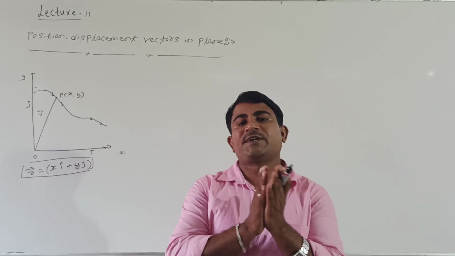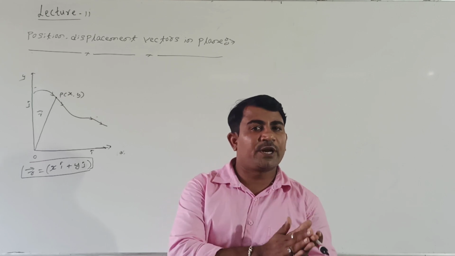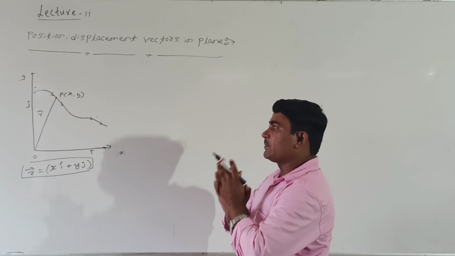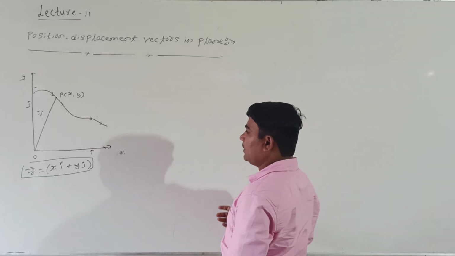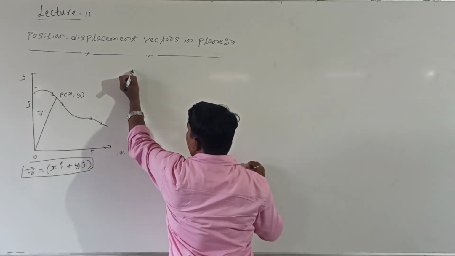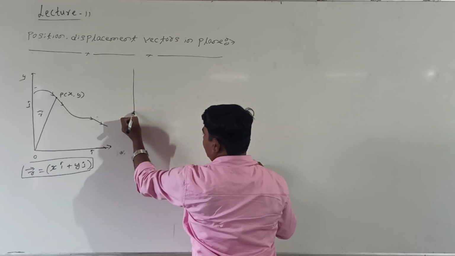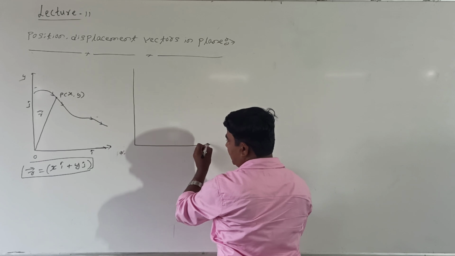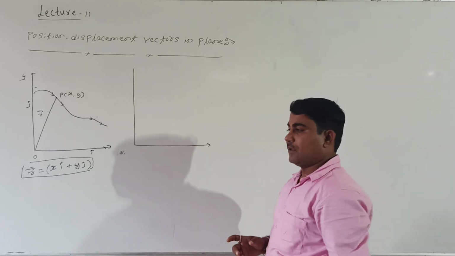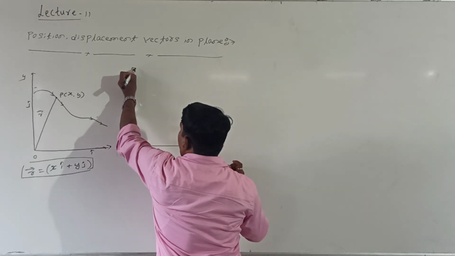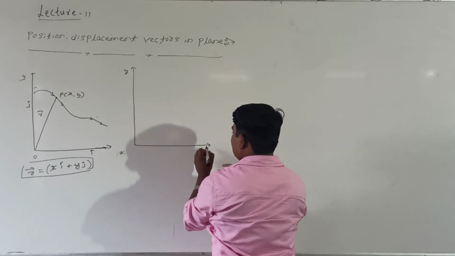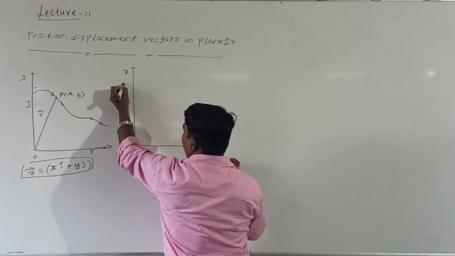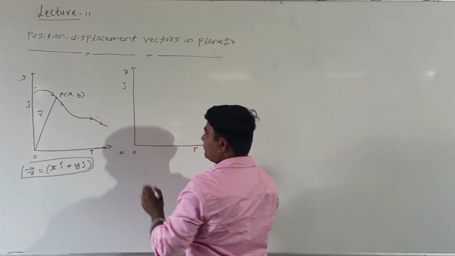Then how to take the displacement vector of the given body? Shall I explain in detail the concept of the displacement vector? Again I will take a plane here. This we are calling the plane. In the same plane, see here, this is the y-axis and this is the x-axis. Along the x-axis the unit vector is i cap, along the y-axis the unit vector is j cap. This we are calling the origin.